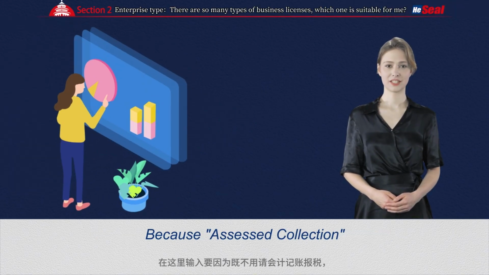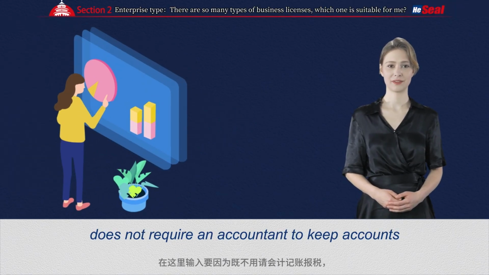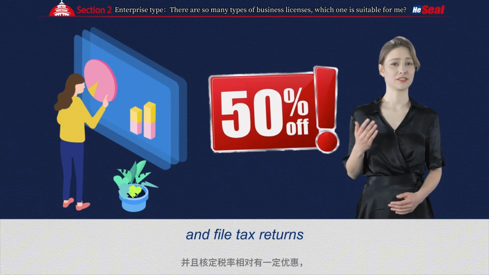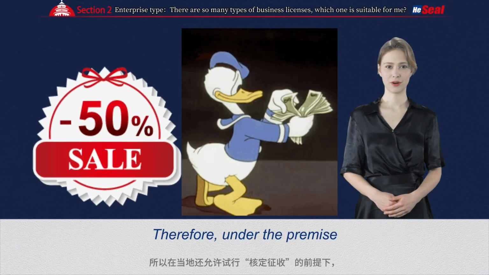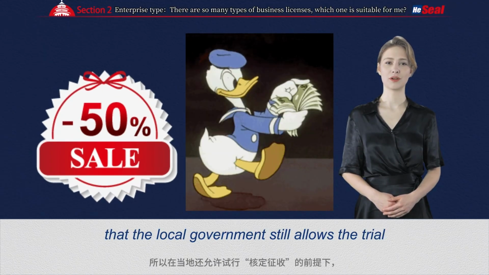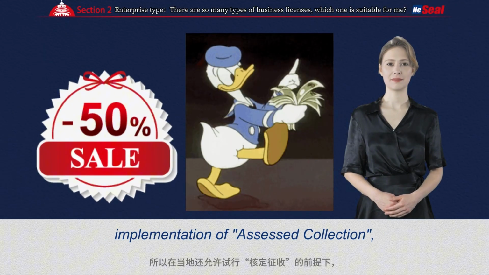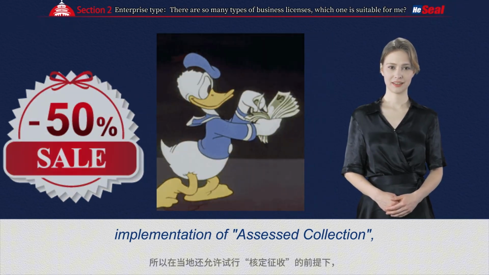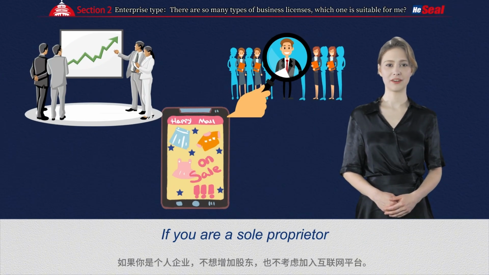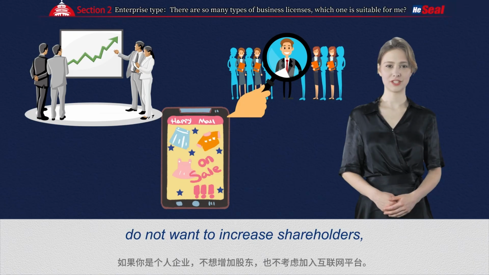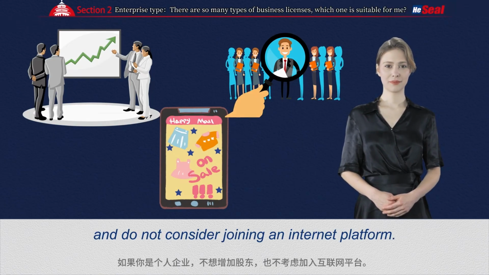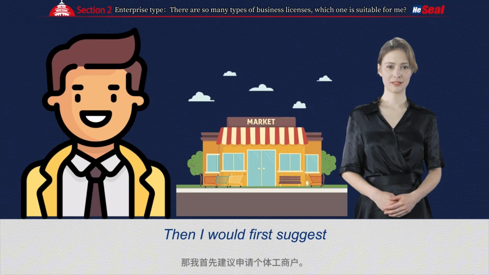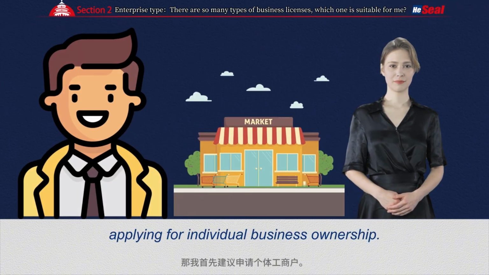Because assessed collection does not require an accountant to keep accounts and file tax returns, and the assessed tax rate is relatively favorable, therefore, under the premise that the local government still allows the trial implementation of assessed collection, if you are a sole proprietor, do not want to increase shareholders, and do not consider joining an internet platform, then I would first suggest applying for individual business ownership.